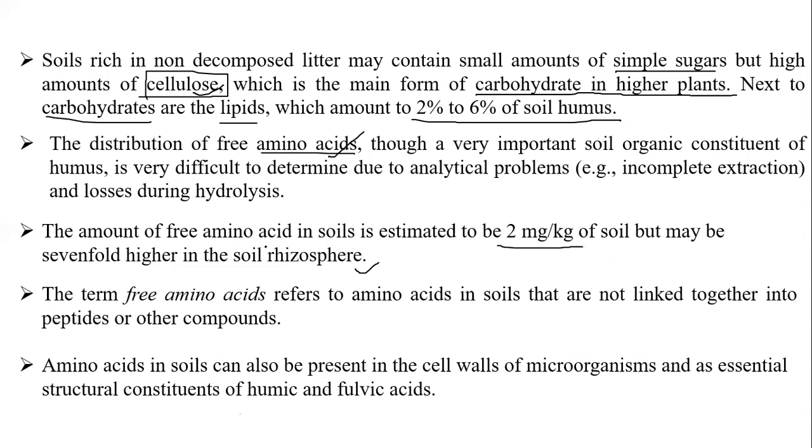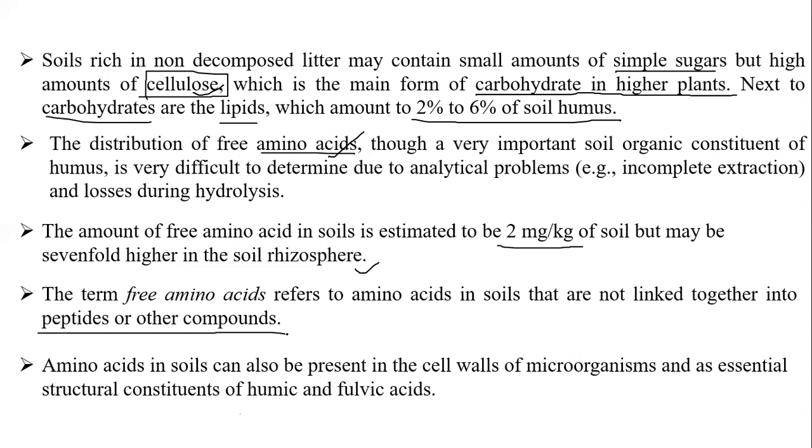So around seven times more free amino acids will be there. The term free amino acids refers to the amino acids in the soil that are not linked together into peptides or other compounds. There is no linkage to them. Free amino acids mean there is no linkage to any other compound, no linkage in peptides or any other compound.